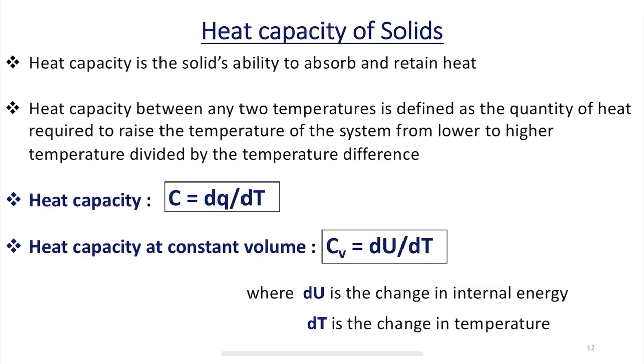And our next part of discussion is about heat capacity of solids. We all have studied what heat capacity is in second year BSc classes, especially while studying thermodynamics. We have studied heat capacities, that is molar heat capacity, which we call C. Molar heat capacity at constant volume was called CV, and molar heat capacity at constant pressure was called CP. All these are familiar, as you have already studied them in second year BSc classes.